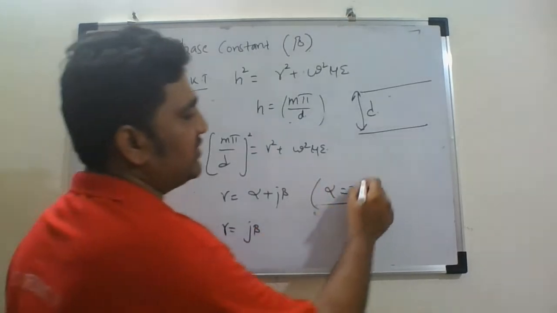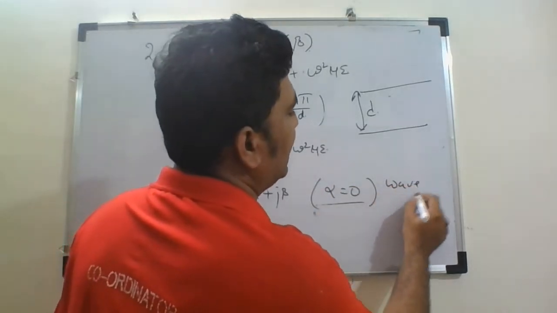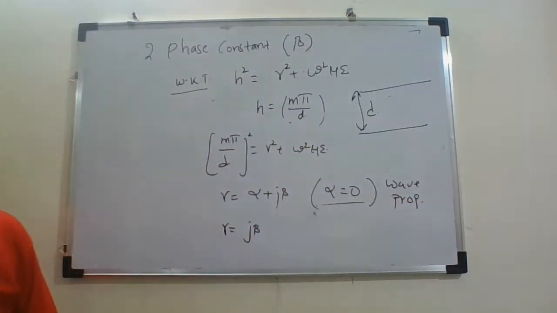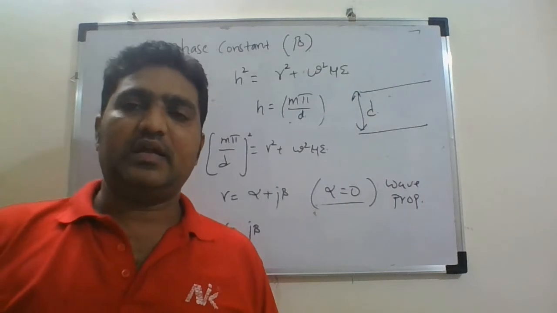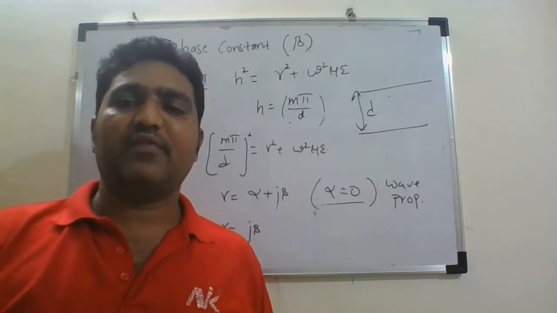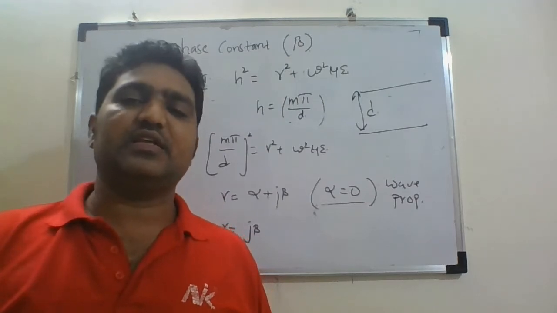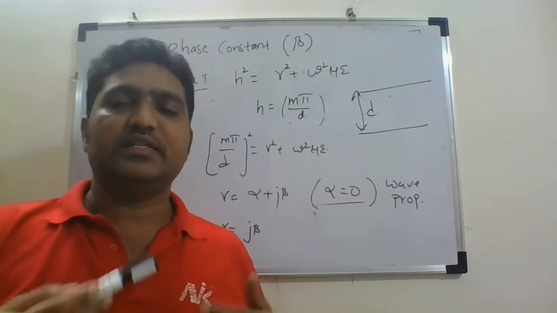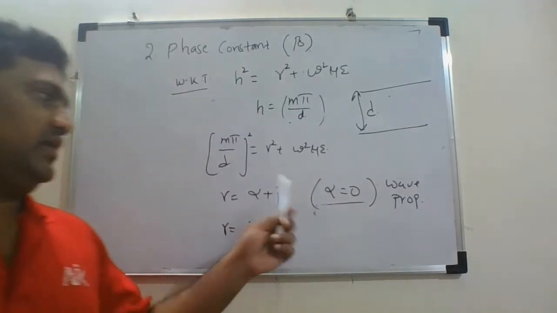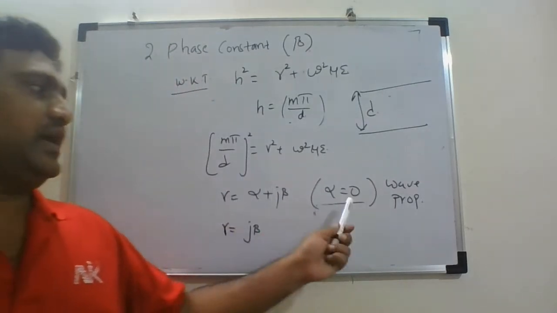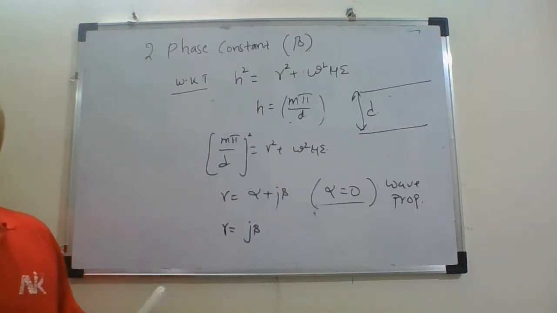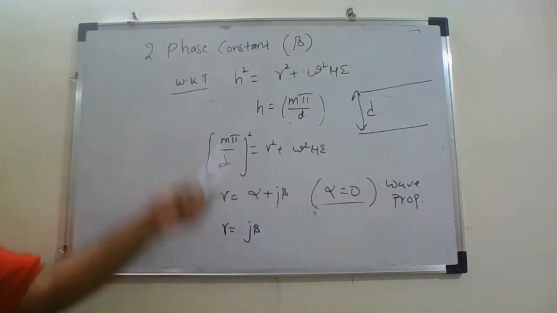When will this happen? Whenever the wave is propagating through the waveguide, we have to assume that alpha is equal to 0, because wave propagation inside the waveguide will happen whenever the frequency of the signal is more than the cutoff frequency. In such cases, the value of alpha will be 0. So we get gamma = j beta. Now let us substitute that here.